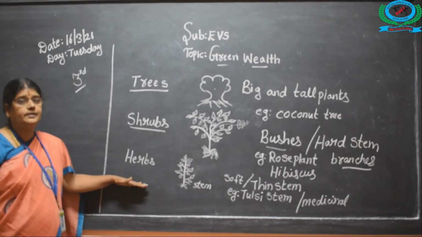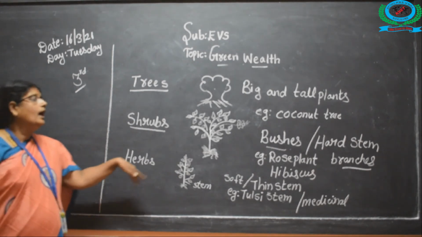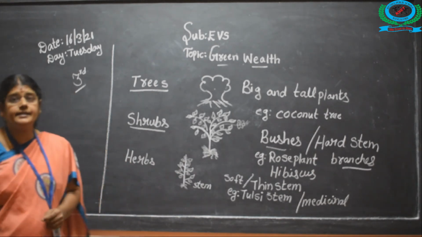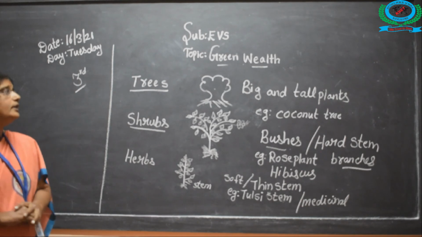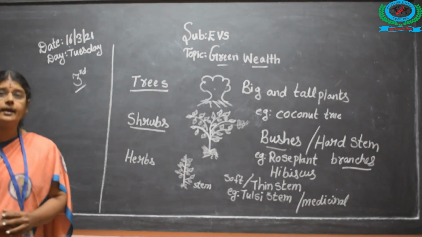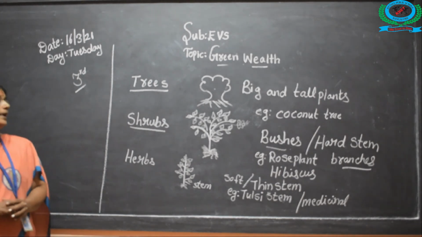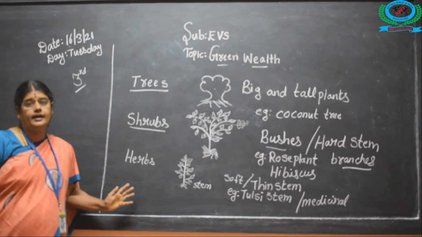And herbs have a very thin and soft stem. Example, the Tulsi plant. It is also a medicinal plant. Children, you can practice it. You can observe. You have seen many trees and plants, varieties like shrubs and herbs.